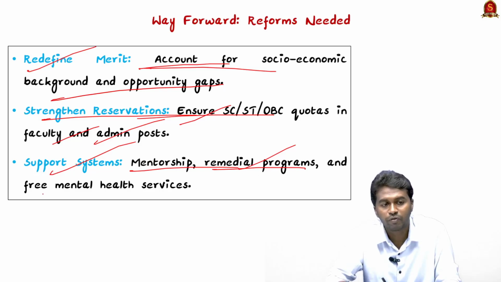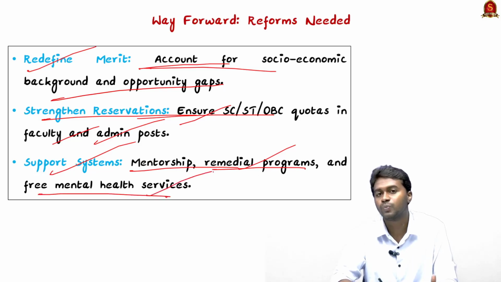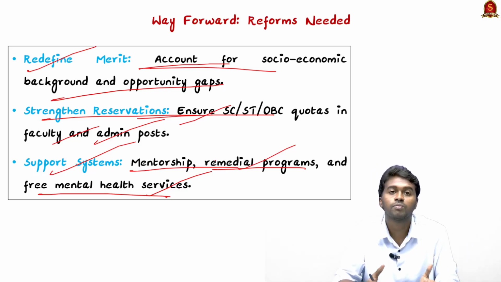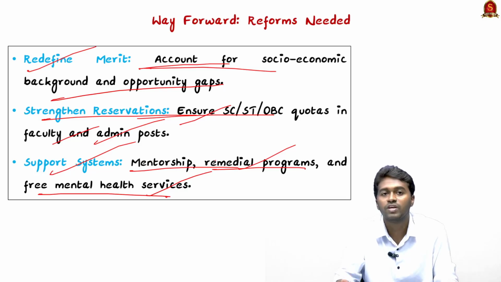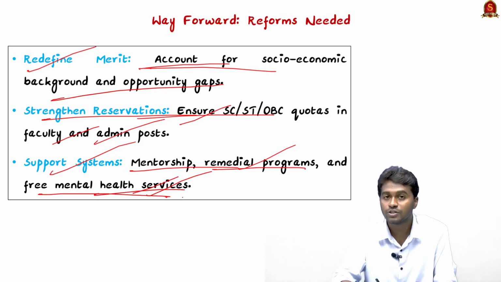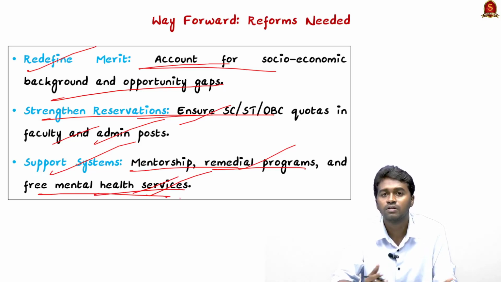And the next is providing free mental health services. This is very important because children who are moving from a rural background to an urban background may experience psychological shock, or we can say cultural shock, because they are not used to this. So to ensure their better mental health, we have to provide free mental health services in the institution to the children. And we know that in every institution, there is a room for a psychological counselor. So we have to make it mandatory.